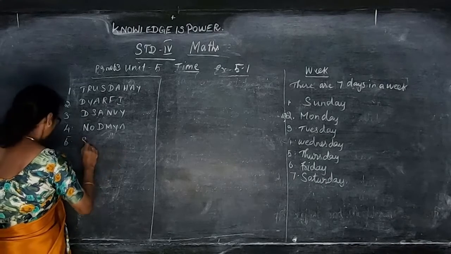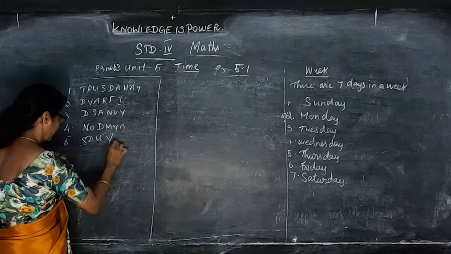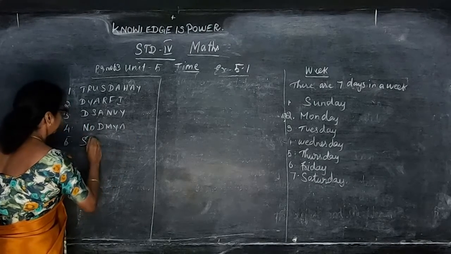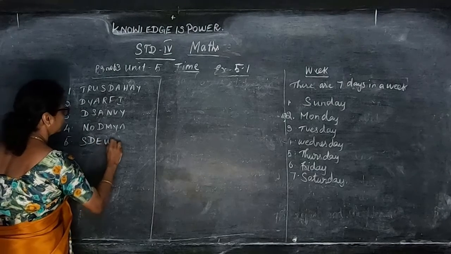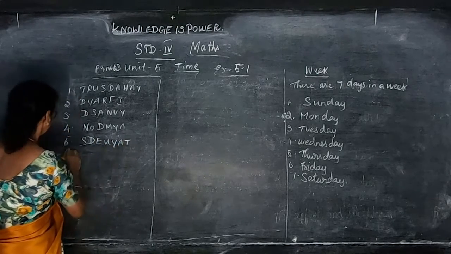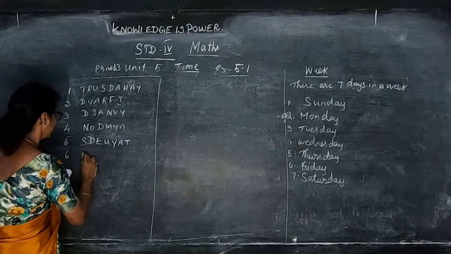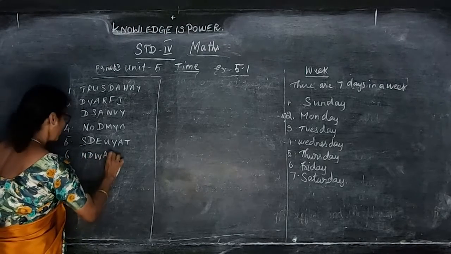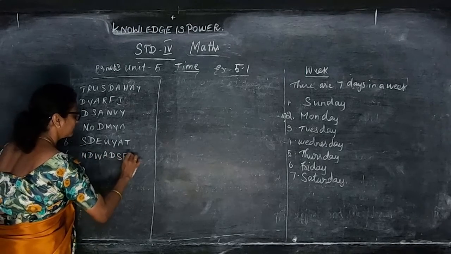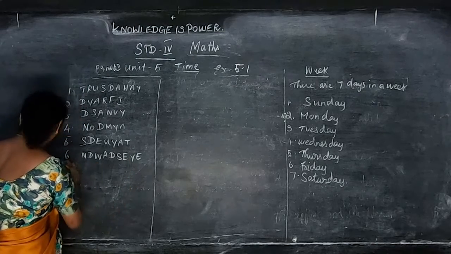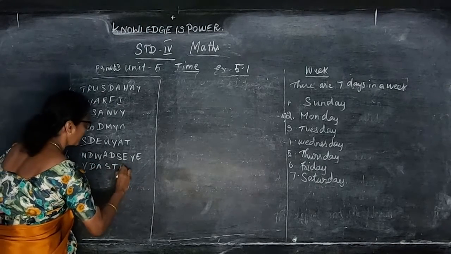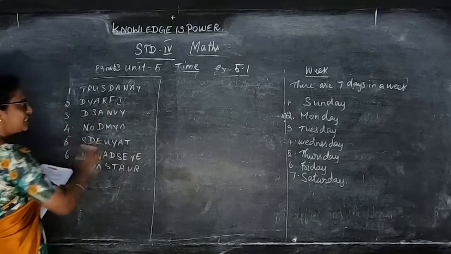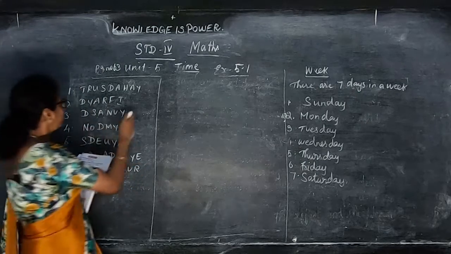So these are the unscrambled words. Each and every word they are given in a different way.